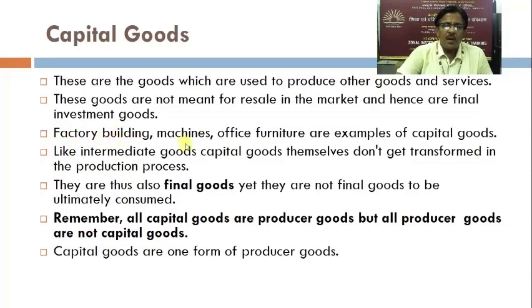Therefore, the machine, for example, is a capital good. Why is it a capital good? Because it is used for further production and it is helping in the production of other goods. It doesn't lose its identity after the production process is over. Remember, all capital goods are producer goods, but all producer goods are not capital goods. Capital goods are one form of producer goods.